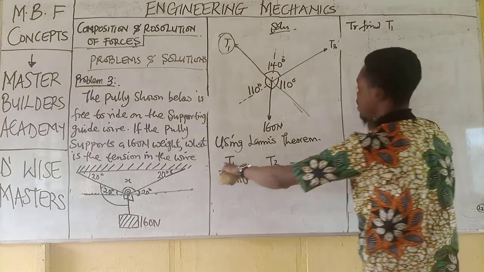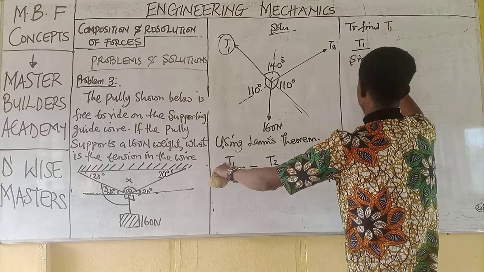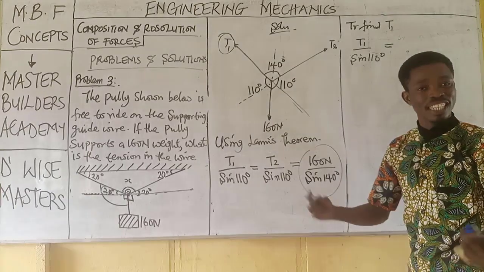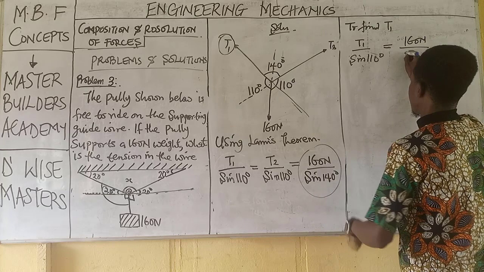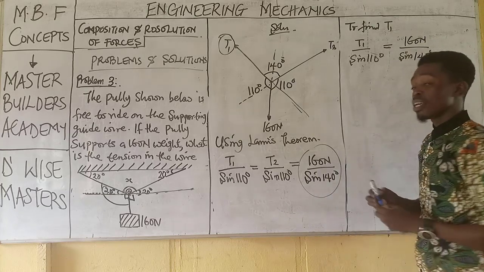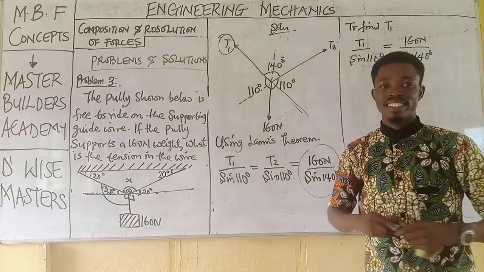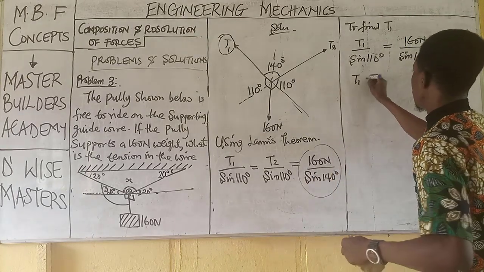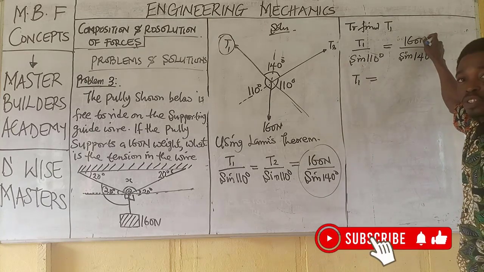Now, if this is taken, then I will decide to find T1. So to find T1, I will take the first ratio, which is T1 over sine 110 degrees, which is equal to the other ratio, which is completely known, 160 Newton all over sine 140 degrees. Now, when you look at this equation, you have only one unknown. Then you can make T1 the subject of formula: cross multiply, this denominator we just multiply with this numerator and you are good to go.